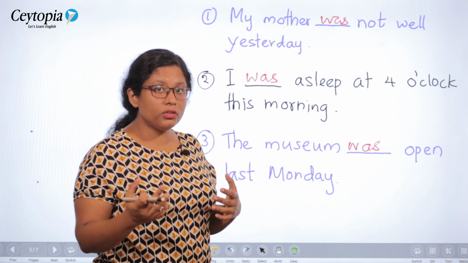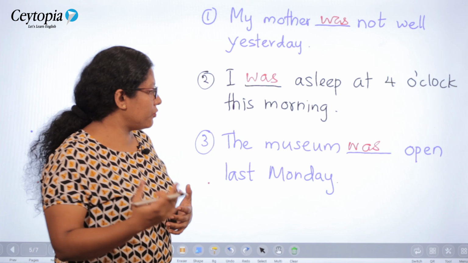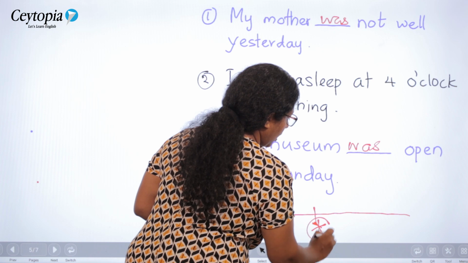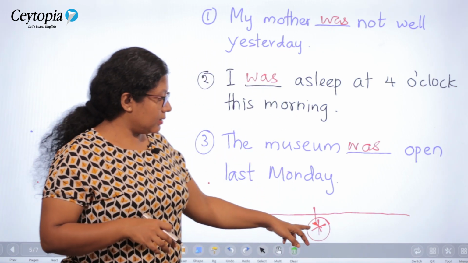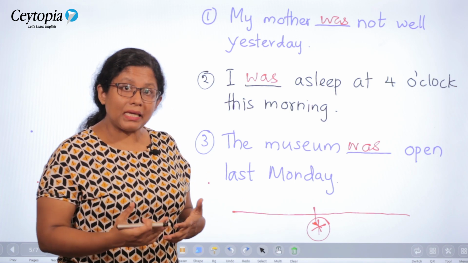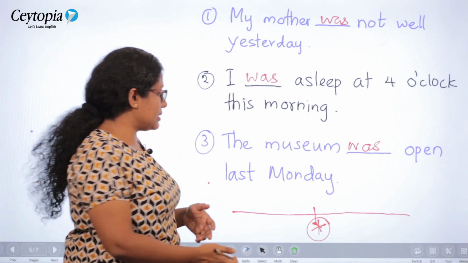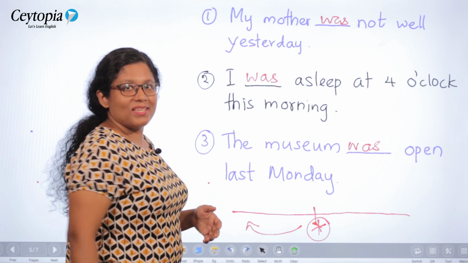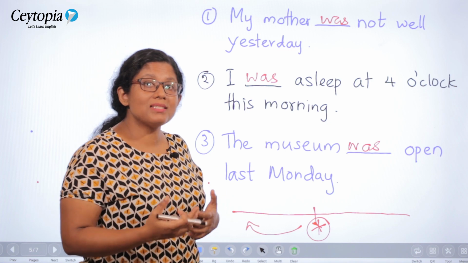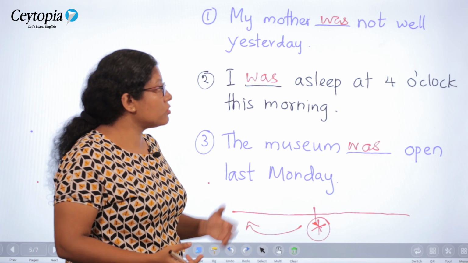Right? As I told you, this is all about the past time. We are talking about the past time. Now, if you take a look at a timeline, this is the point we are right now, right? This is the present time, just now, at the time of speaking. And the past time or the past tense indicates the time before that. Therefore, in all these sentences you will find that we are talking about the past time, and that is why we use the past tense be verb forms was and were.